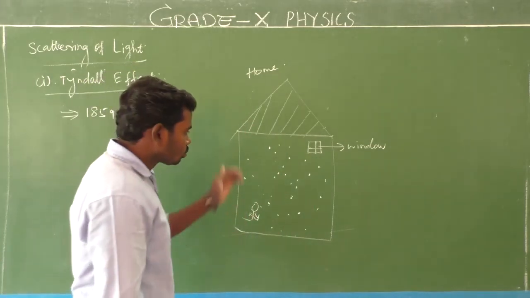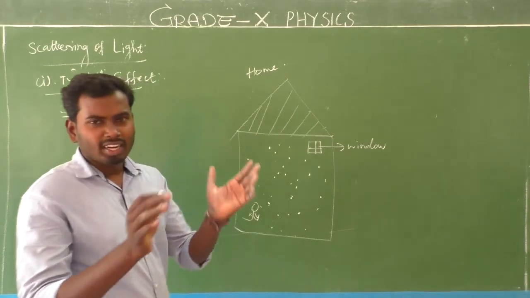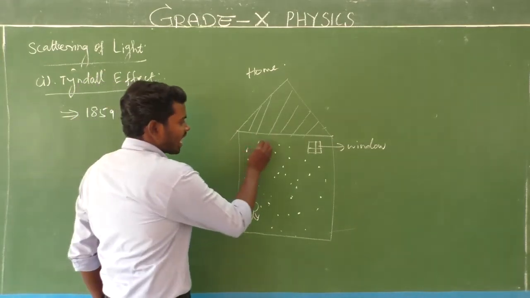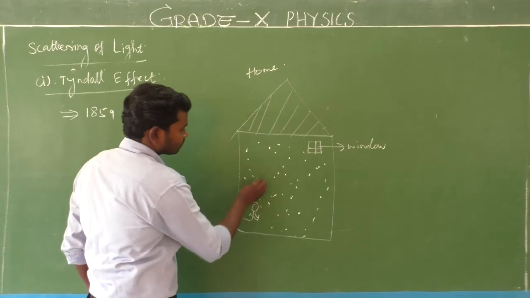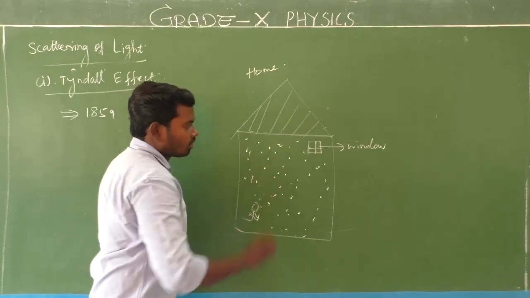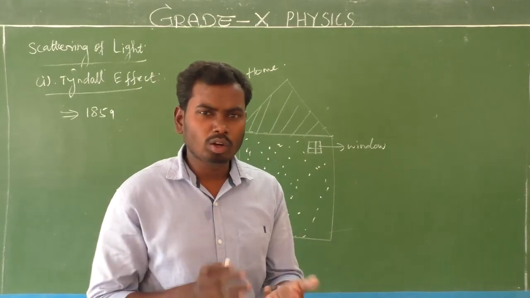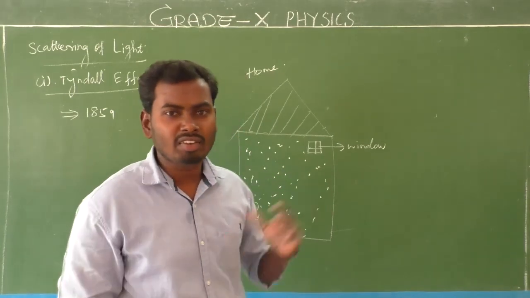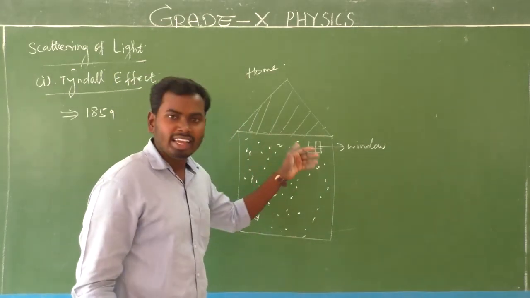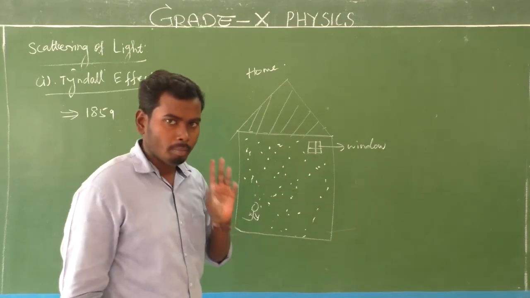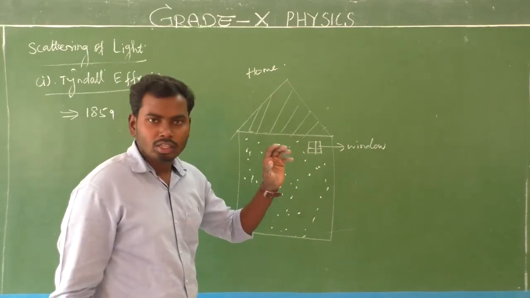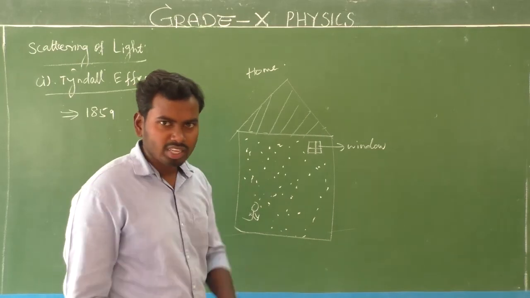Okay, look here. Inside the home, dust particles are there. So many particles are there: dust particles, gas particles, water molecules, smoke, and so many other particles which are suspending inside the home. Is it clear? Yes. So that window is now closed.